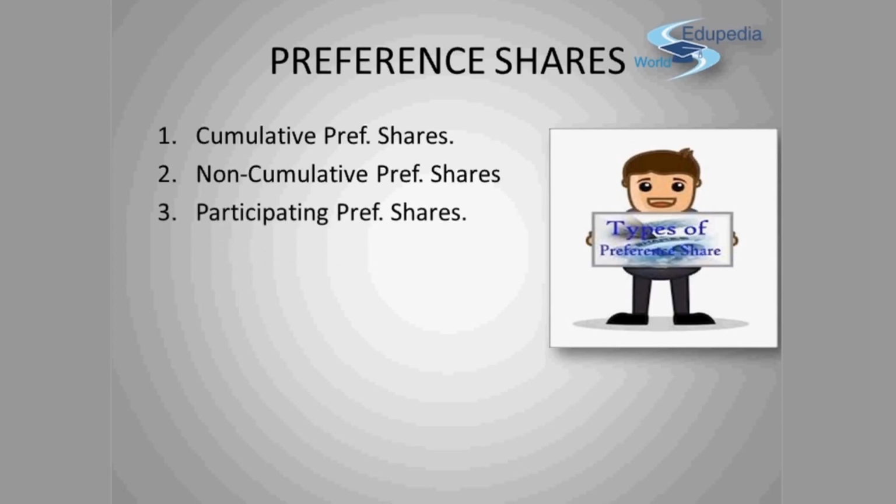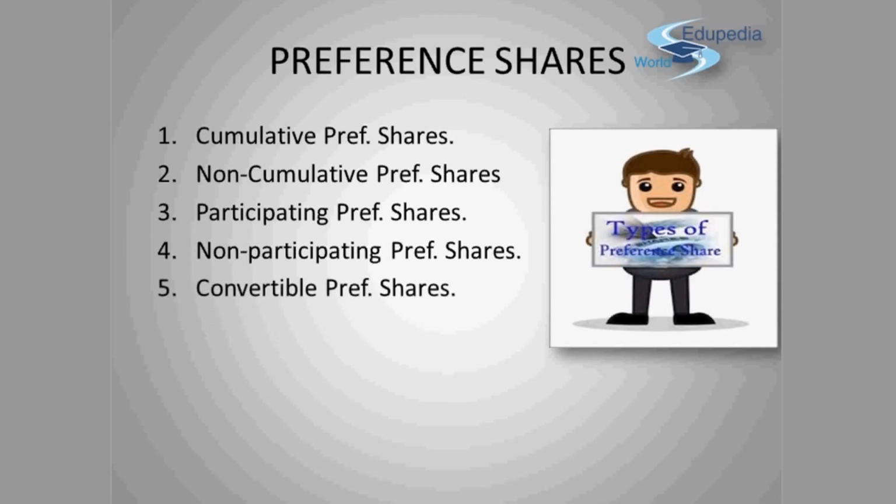Another is participating preference shares. The preference shares in which shareholders are granted the right to participate in the surplus profit of the company after paying dividend on equity shares are termed as participating preference shares. But mind it, only after paying dividend on equity shares do they have the participating rights. Another is non-participating. Similarly, in contrast to participating preference shares, non-participating preference shares are those in which shareholders do not carry the privilege of participation in surplus profits along with equity shares.